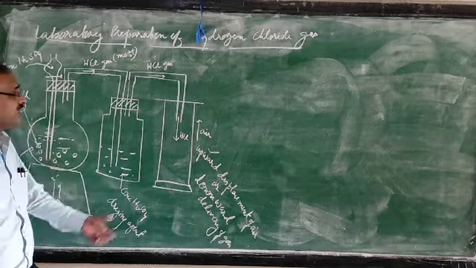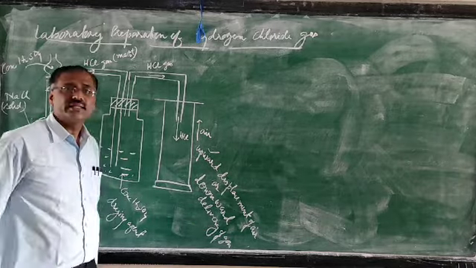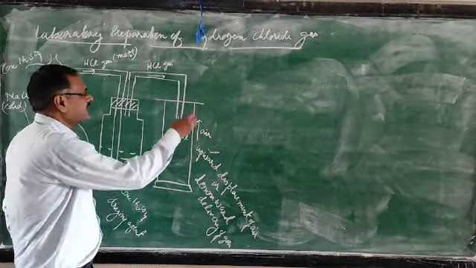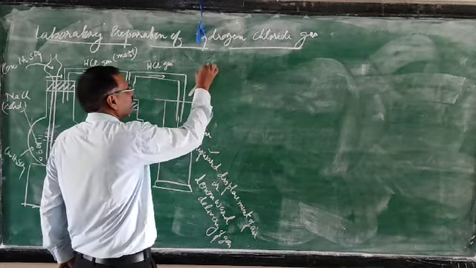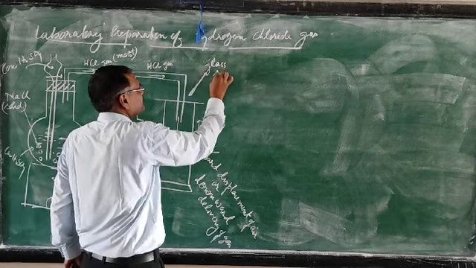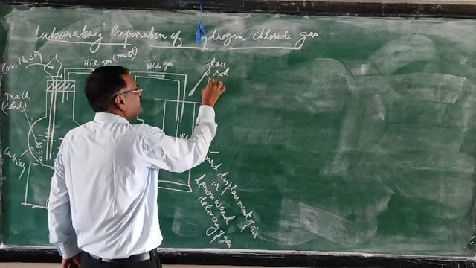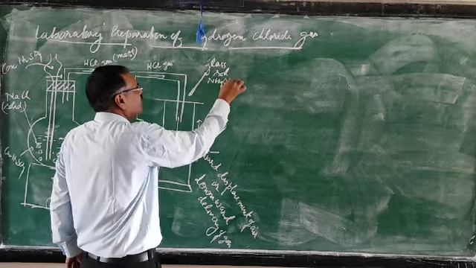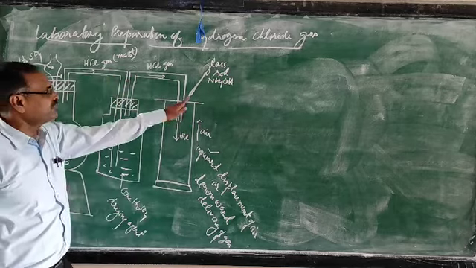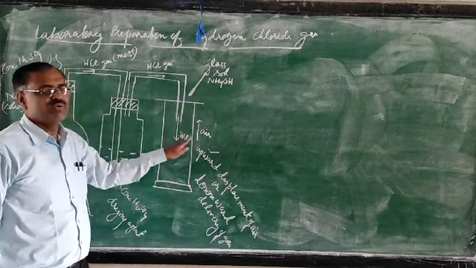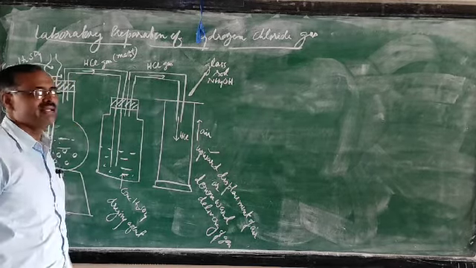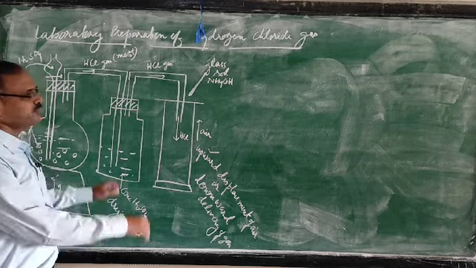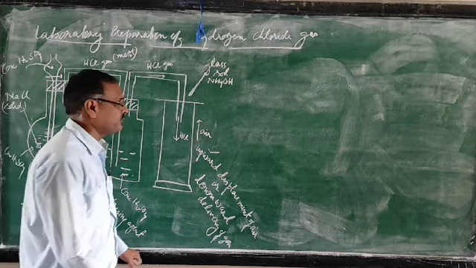How can you know that your jar is filled with HCl? Very simple. Take a glass rod. This is a glass rod. It is dipped in ammonium hydroxide. So when you take a glass rod dipped in ammonium hydroxide near the jar, you get dense white fumes. It means that the jar is filled with HCl. Now certain points we have discussed. All the points are important.